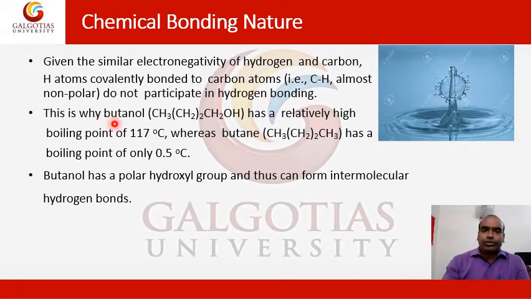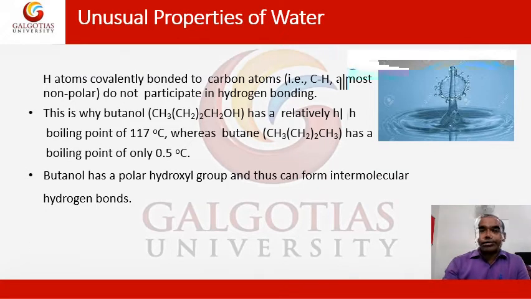So this is why butanol, CH3CH2CH2CH2OH, has a relatively high boiling point of 117 degrees Celsius, whereas butane, where there is no existence of OH, has a boiling point of only 0.5. So here you can see that because of this OH hydrogen bonding, the boiling point is high. Here there is no OH group, so the boiling point is 0.5. Butanol has a polar hydroxyl group and thus can form intermolecular hydrogen bonds.